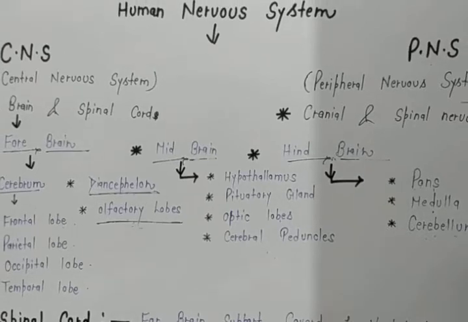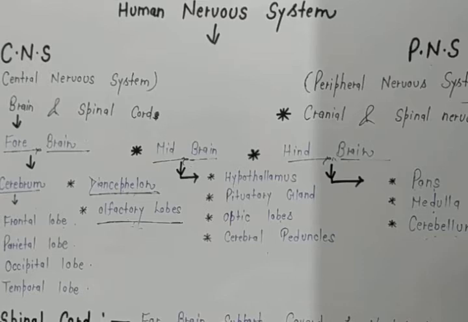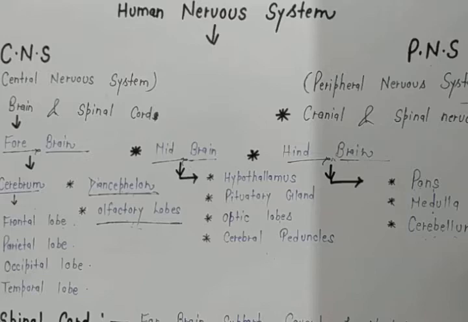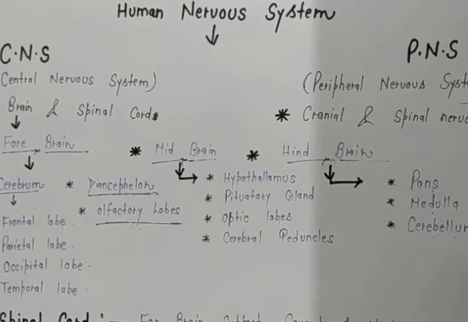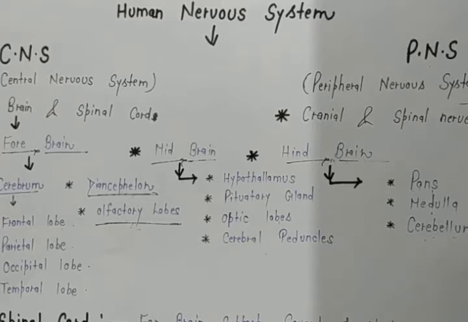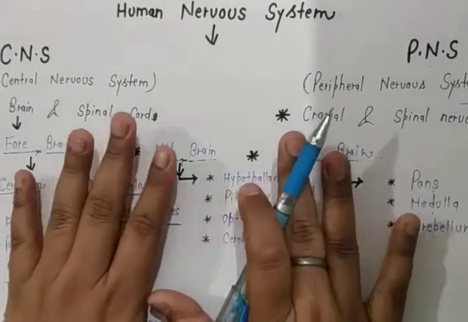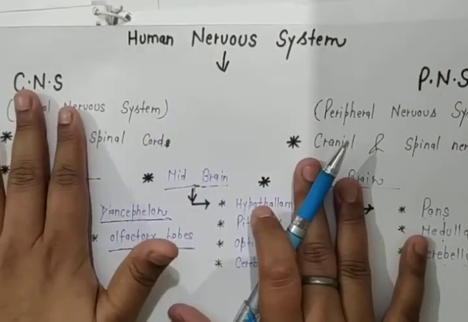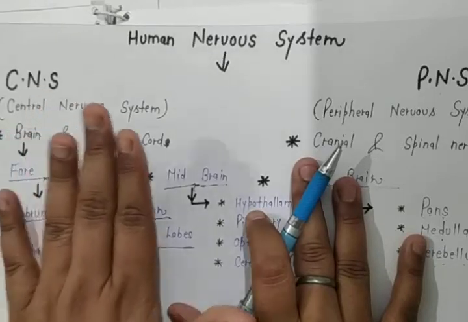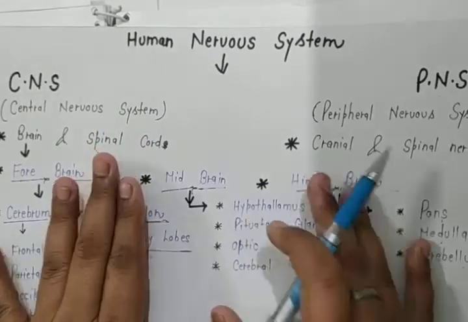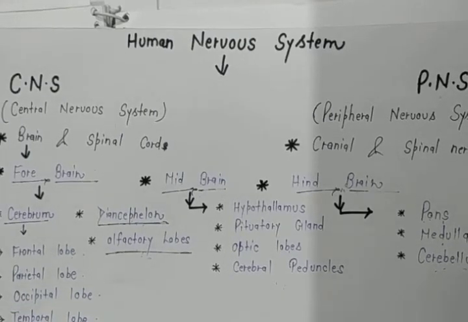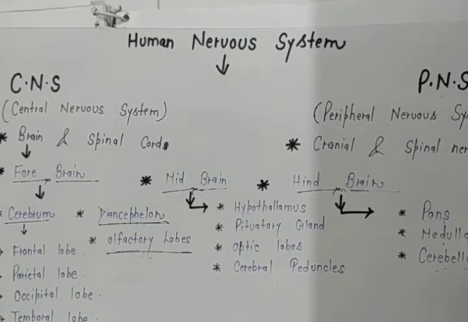With the help of this table, we can easily understand the complete theory of the CNS. According to your syllabus, as I told you, we will practically convey our learning according to the syllabus. So in the human nervous system we will only discuss the CNS, meaning we will completely discuss the brain and spinal cord, and with the help of a diagram we can easily understand the brain.